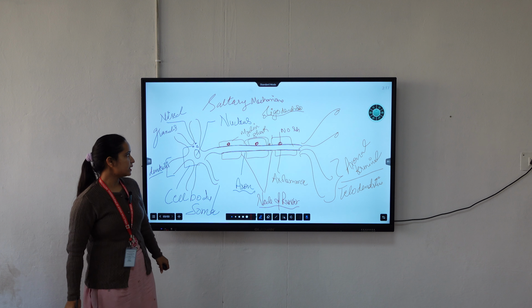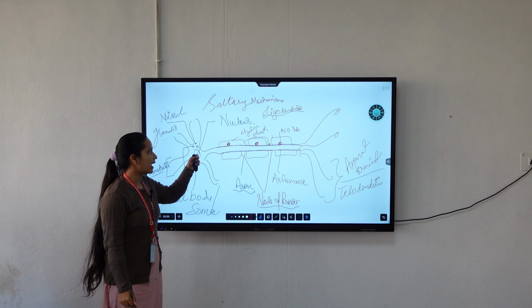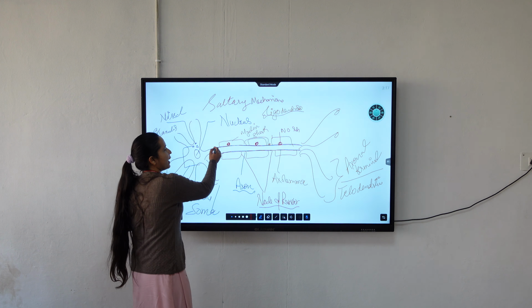Saltatory mechanism means the impulse will travel by jumping between the nodes of Ranvier, and node of Ranvier means free space in which myelin sheath is not present.